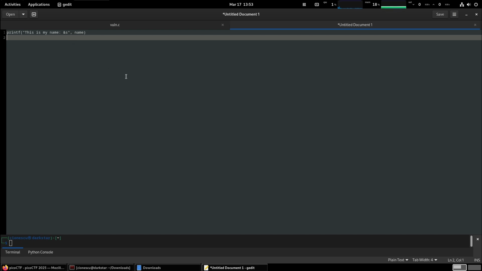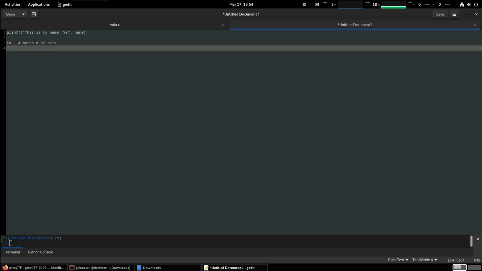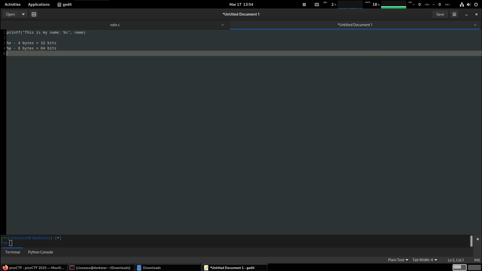In our case, %s is not very useful. What we can use is %x, for example, and that would print 4 bytes from the stack. That's 32 bits, or %p, that is 8 bytes, and that's 64 bits from the stack, right?